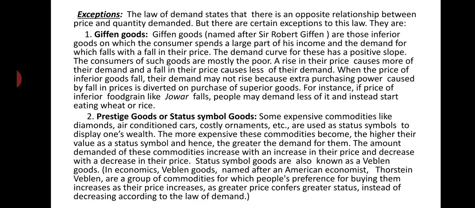Because a greater price confers greater status to the people. So to increase their status, to increase their social prestige, they want to purchase these goods, and for this the law of demand does not hold good in case of prestige goods or Veblen goods, because more is demanded at a higher price and less is demanded at a lower price.